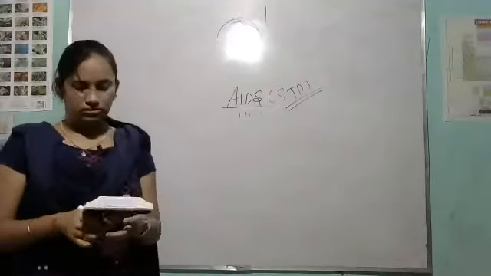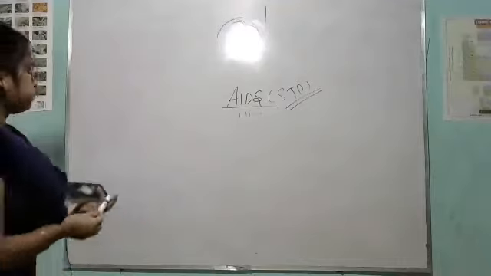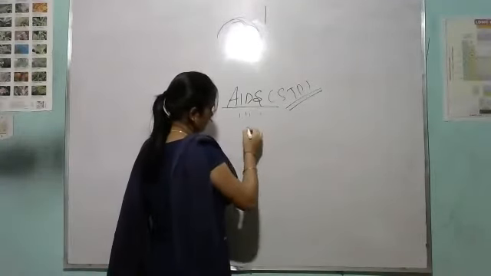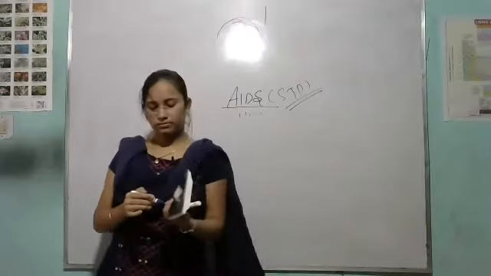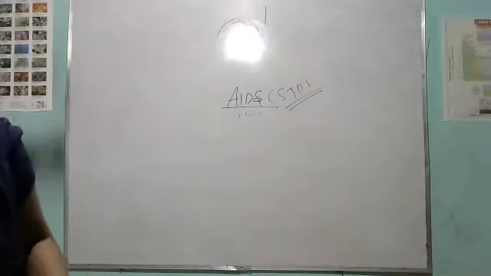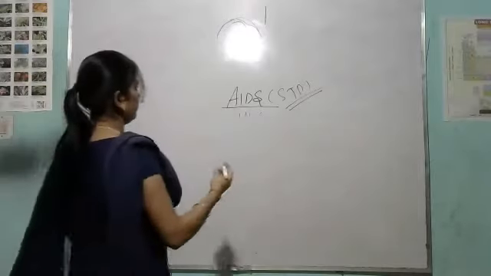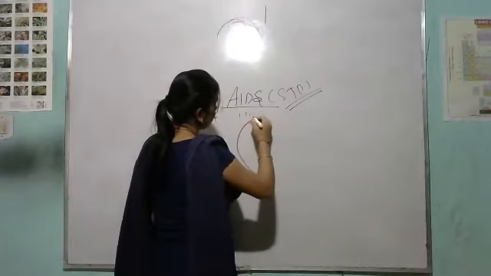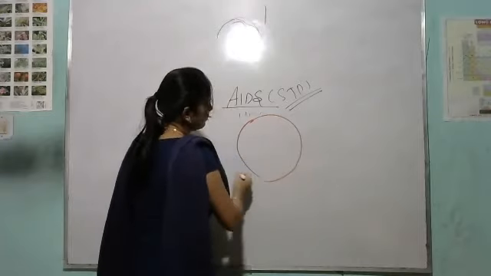Then see, suppose this is your virus. This is the HIV virus.